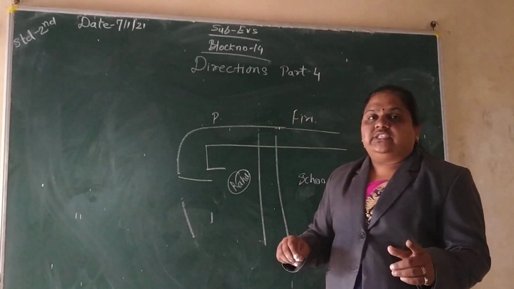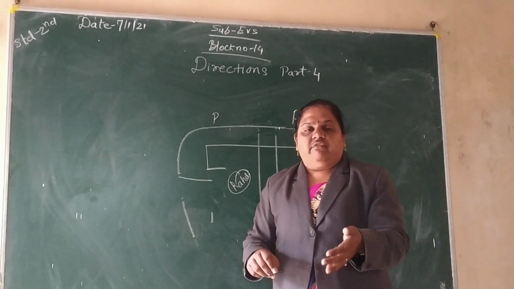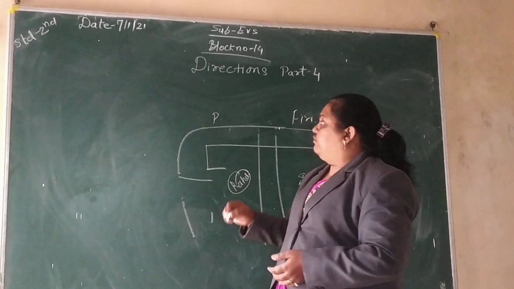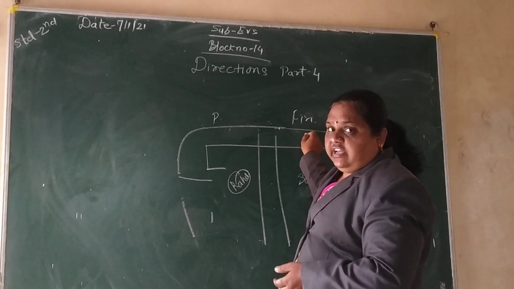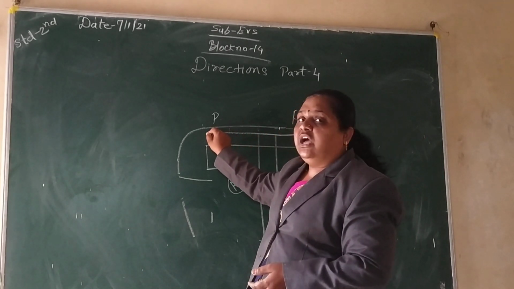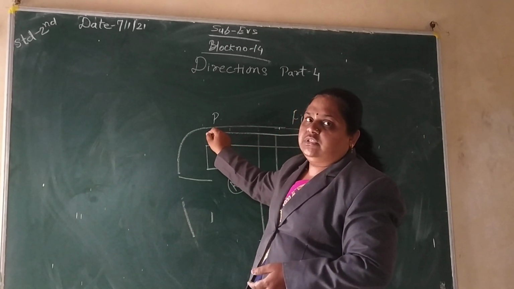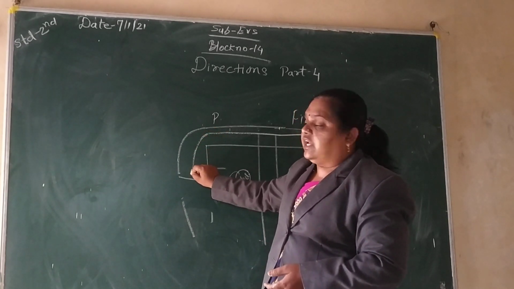What he told me is that my school is in front of my house. From there, first there is a fire station. After that, when he goes straight, there is a post office. Then he will turn to the left side.